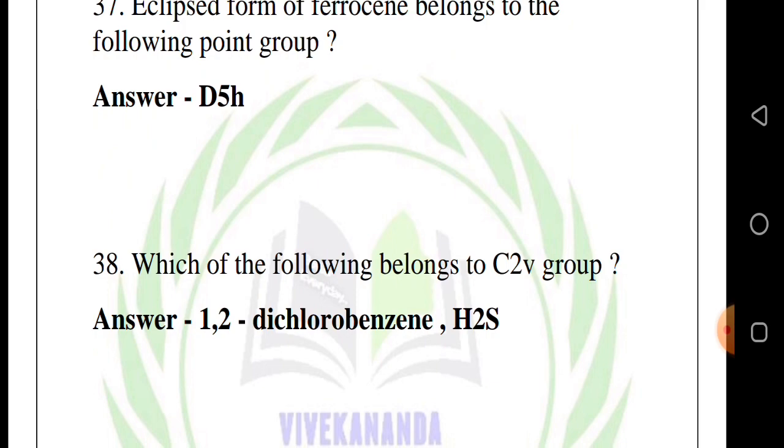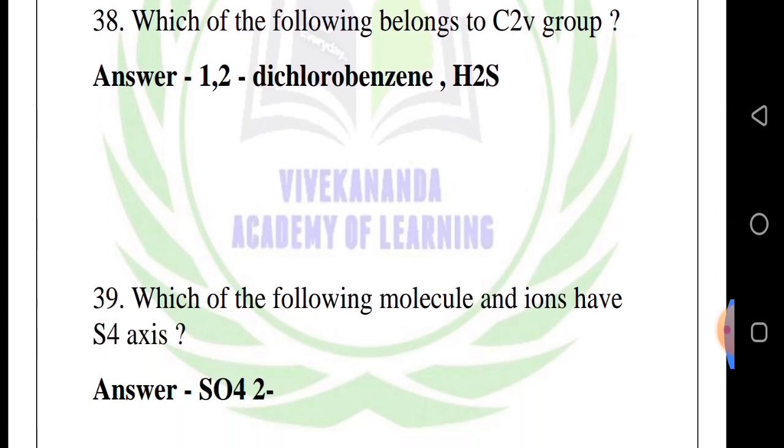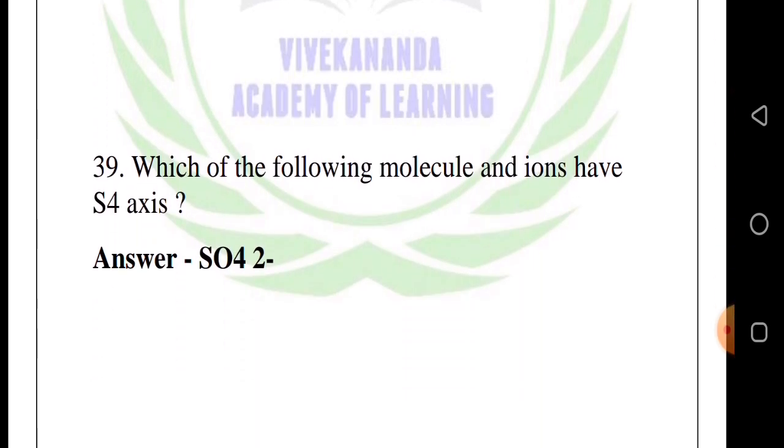Answer: 1,2-dichlorobenzene and H2S. 39th question, which of the following molecules and ions has an S4 axis?